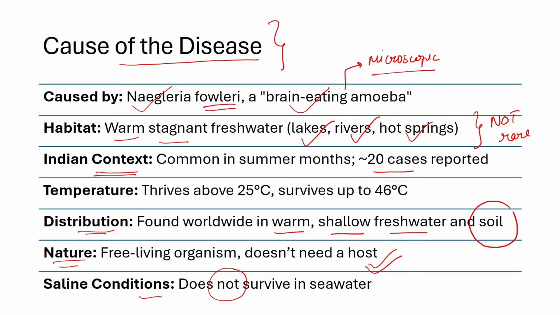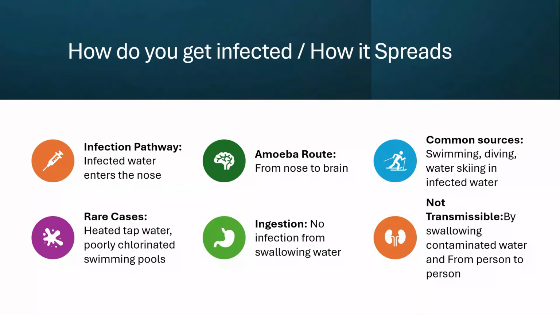Hence it is not found in seawater. So this is the characteristic of the amoeba. Now this is important because many people will just teach you the cause, but understanding the nature of the amoeba is also important because they can ask some easy question on that, right? So let's move forward.